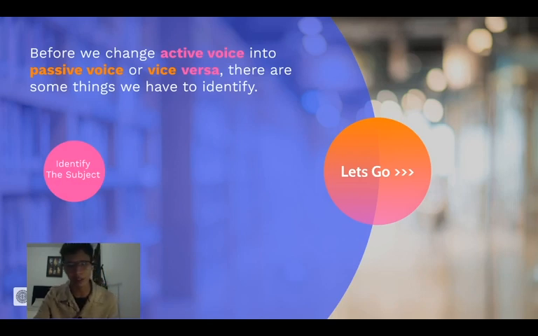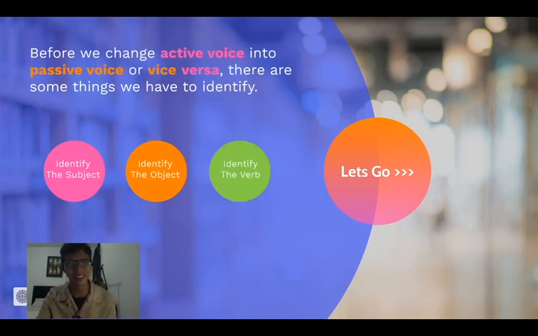Knowing the subject means you will know who is responsible for the activity, and that must be the subject. Second, identify the object. As I said earlier, the object usually is the receiver of the activity. So if you see a word that is receiving some kind of activity, that must be the object.